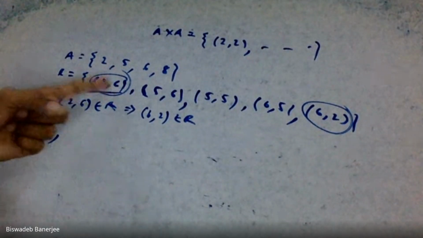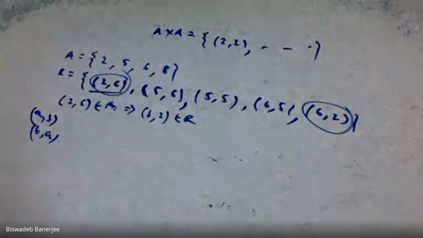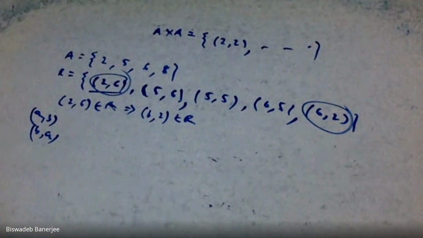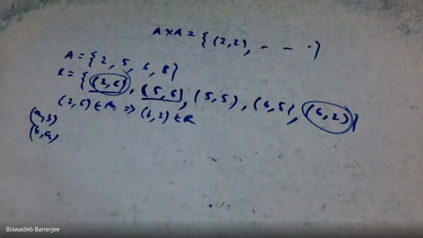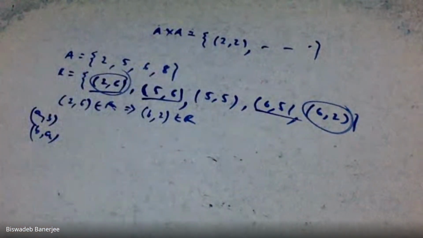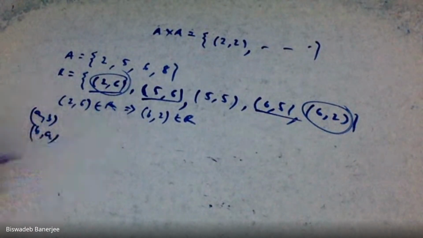So here 2, 6 is in this set, 6, 2 is also in this set. So yes, this is symmetric. For the second example, 5, 6 is there, 6, 5 is also there. That means symmetric up to this.